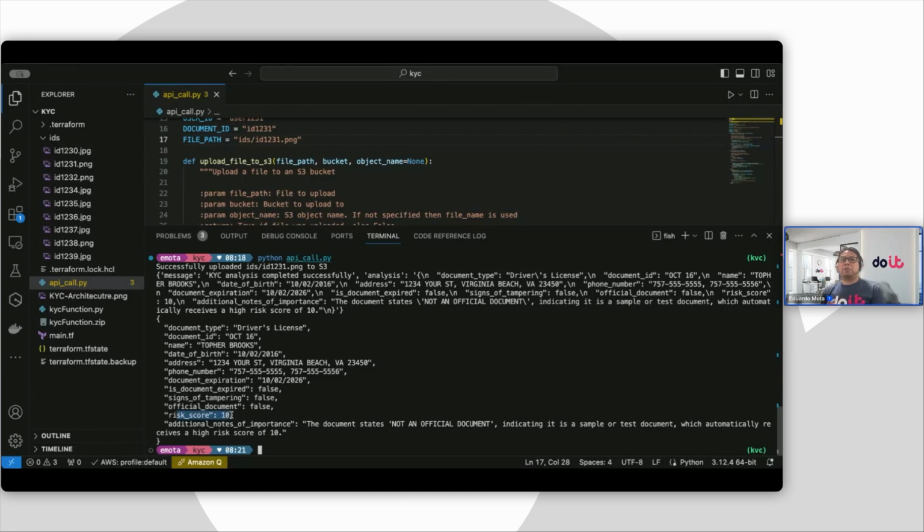Now, chances to improve these are many. You can pass more than one document. You can have a driver license, a birth certificate, a credit card, or other information. You can connect it with existing information that you may have to improve the reliability of this. Right now, you're sending one document, but you can definitely do it with multiple documents with existing data, so the model has more information to determine whether this is right or wrong.